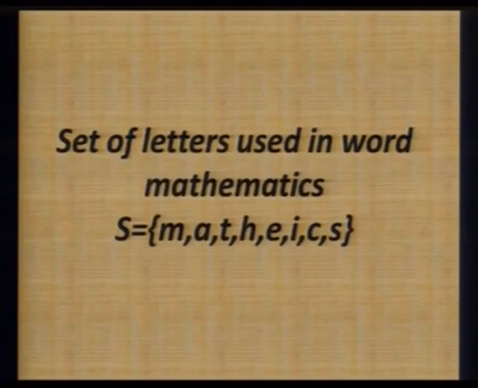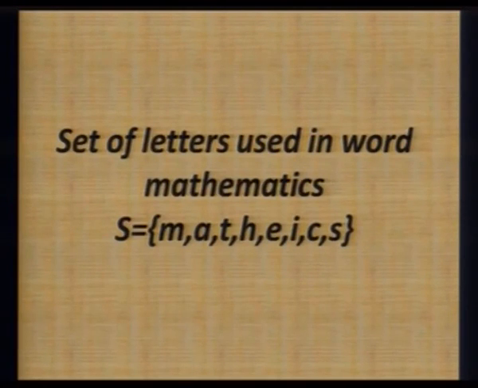Secondly, this set was a smaller one. There were only 5 elements or members: A, E, I, O, U. But what happens when the set becomes a larger one? We will see it in this example. This is the set of letters used in the word mathematics, and the set is written as M, A, T, H, E, I, C, S. If we see, the letter M was twice in the word mathematics, but in the set we find it is written only once.